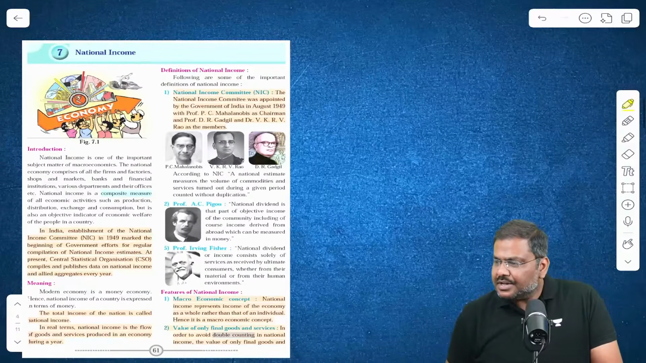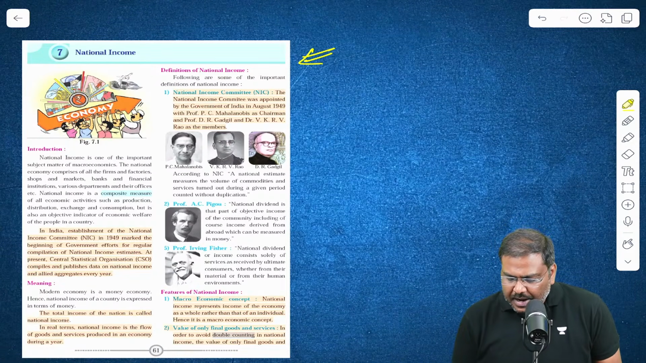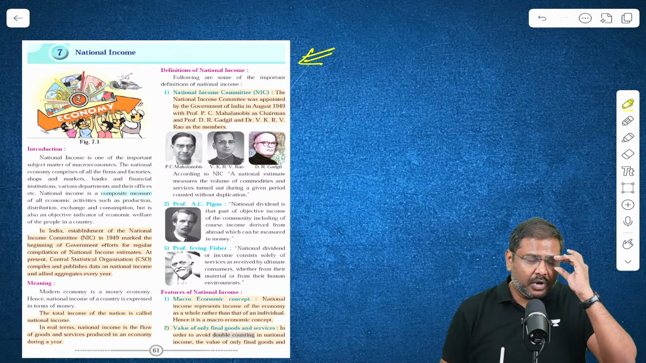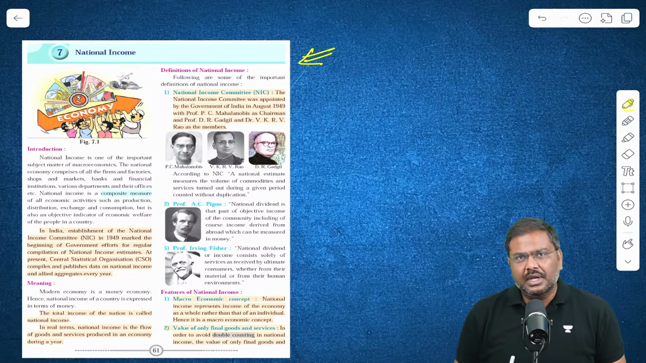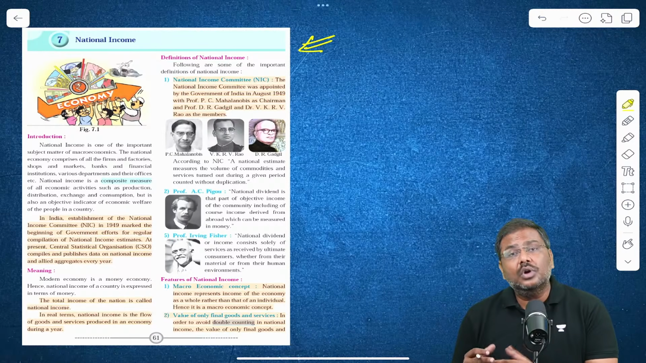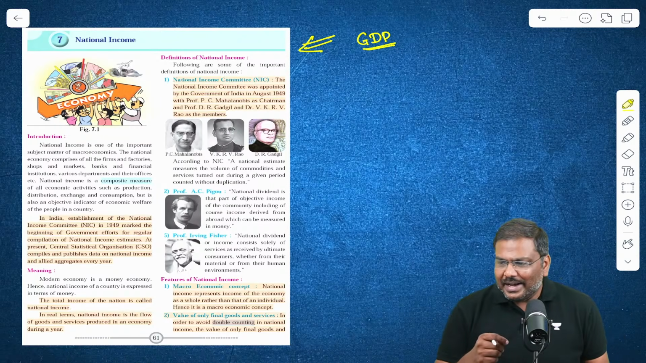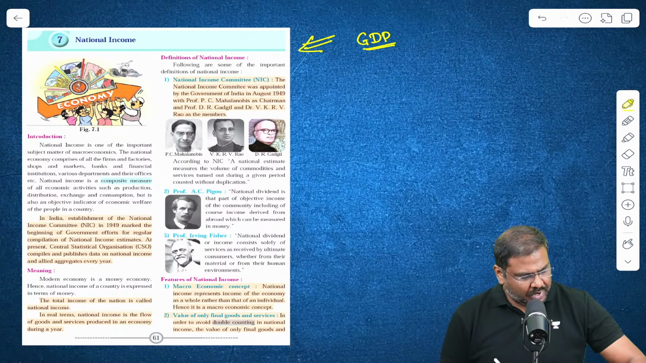Now, let me start the discussion. The chapter on national income. What are the important points? What are the important concepts? Point number one, whenever you talk about countries across the world, across the globe, there is this concept of gross domestic product. GDP, gross domestic product.